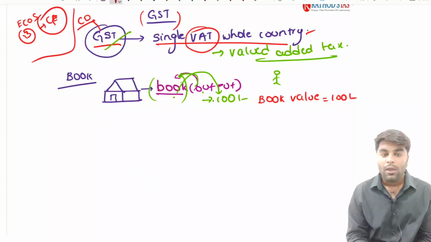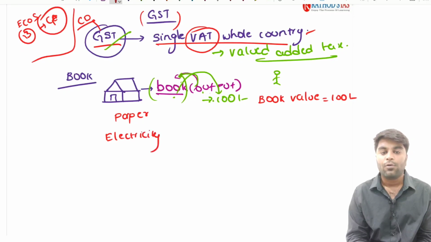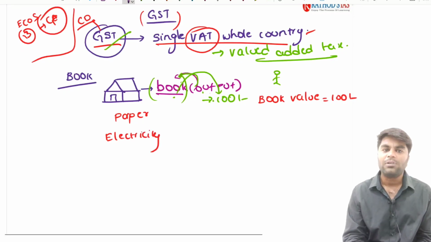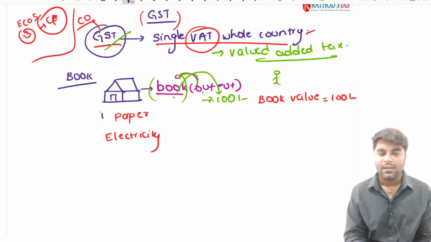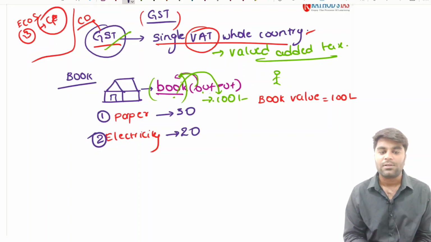Now, in order to manufacture that book, he needs paper, and in order to run that machinery, he needs electricity. Of course he needs some intermediates, some inputs. Imagine he has purchased paper at 30 rupees and also purchased electricity at 20 rupees. Now we call these two as inputs.